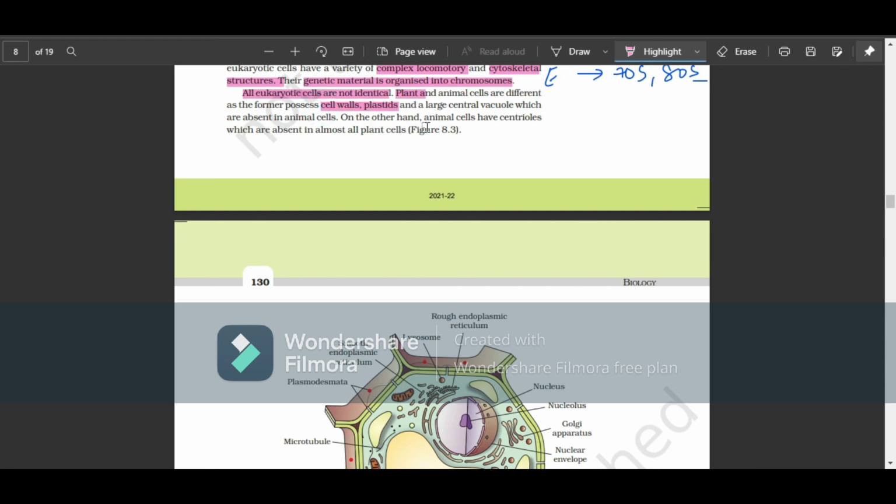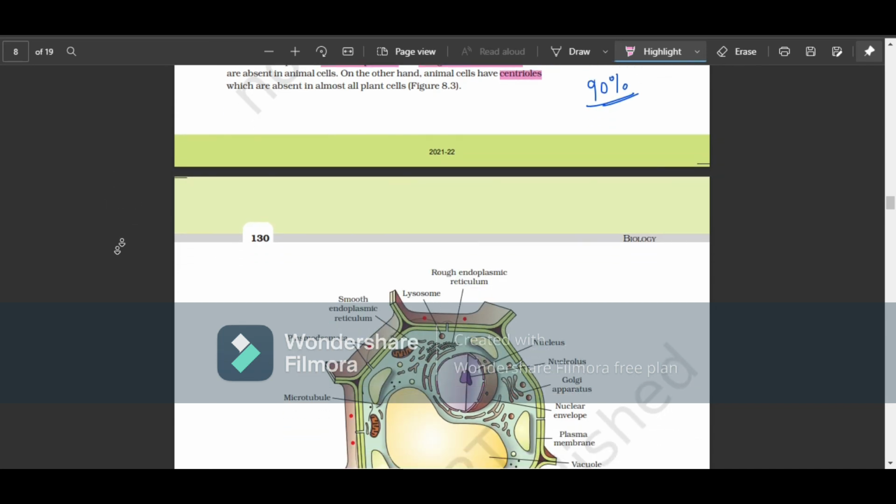Of course, plastids have three types, but we're just speaking about the chloroplast. And plants have a large central vacuole, about 90% of the plant cell. Animal cells, of course, have a vacuole, but it's not that large. Also, animal cells have centrioles, which help in cell division. It's not there in plant cells, right? And are centrioles membrane bound or not? It's not membranous, right?